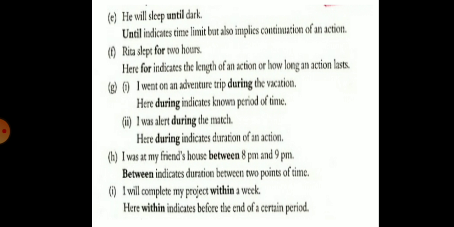Next, I went on an adventure trip during the vacation. Here, during indicates a known period of time. I was alert during the match. Here, during indicates duration of an action.